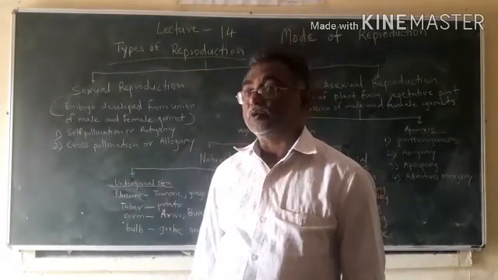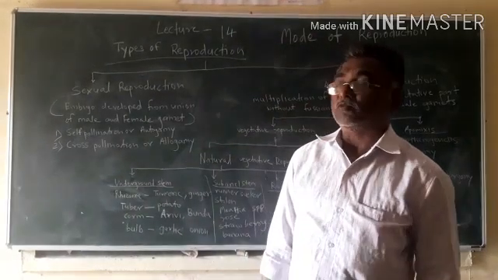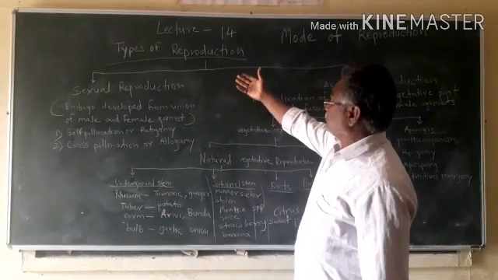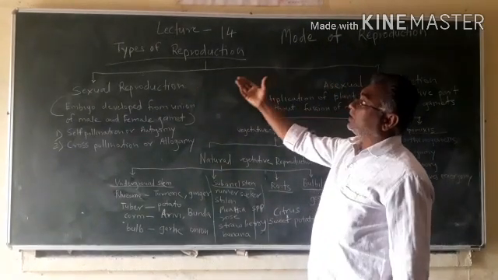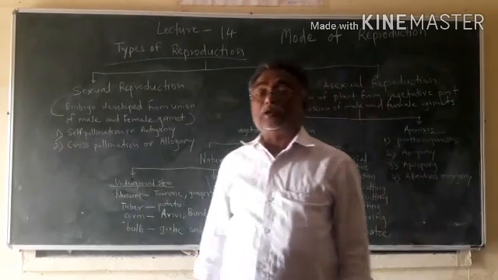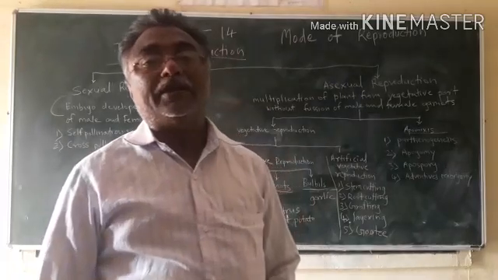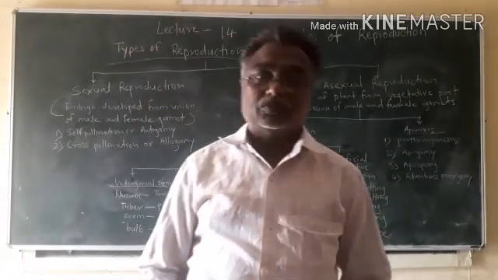So, types of reproduction or modes of reproduction. Mainly, there are two types of reproduction: sexual reproduction and asexual reproduction.